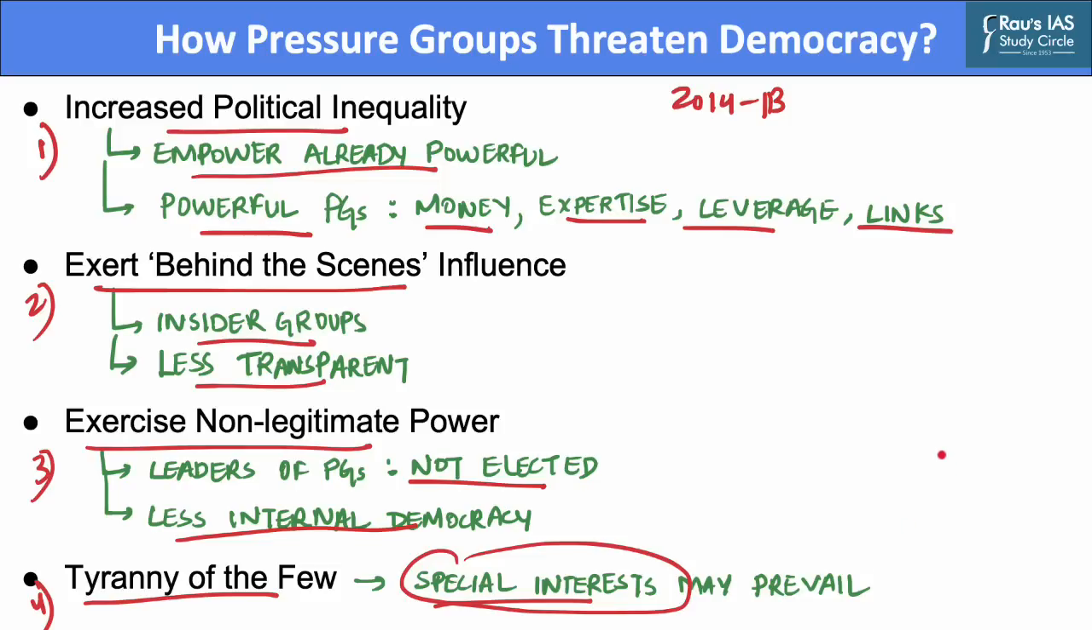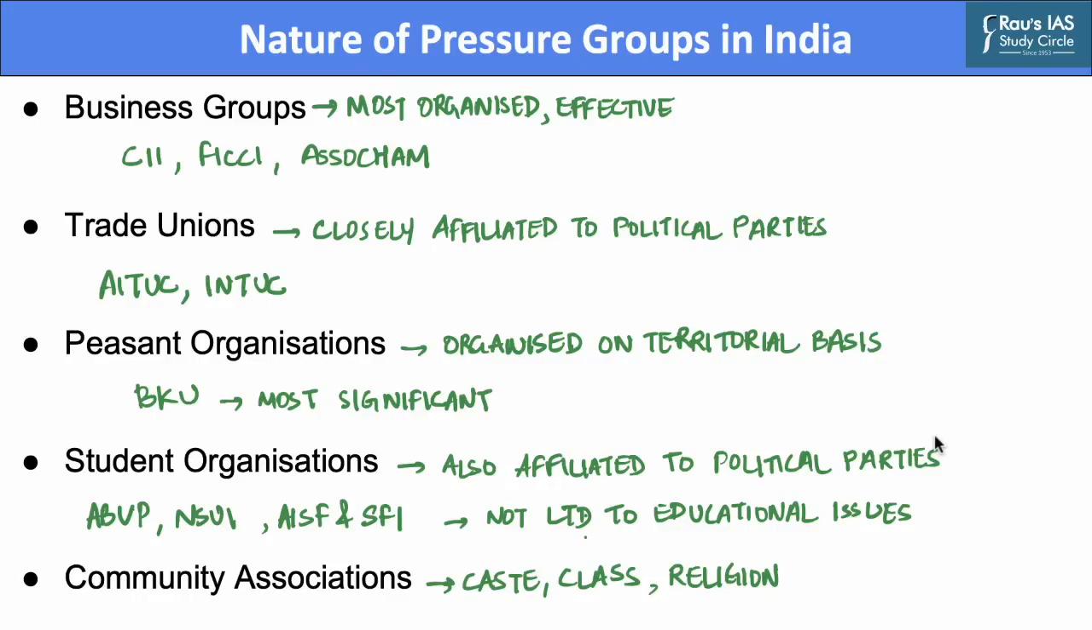Now, after establishing how these pressure groups influence democracy, let us take a look at the nature of pressure groups in India. There are different types of pressure groups that are found in India. The first are business groups, which are the most important, most organized, and most effective. They are independent of political parties and have enough resources to safeguard their own interest.